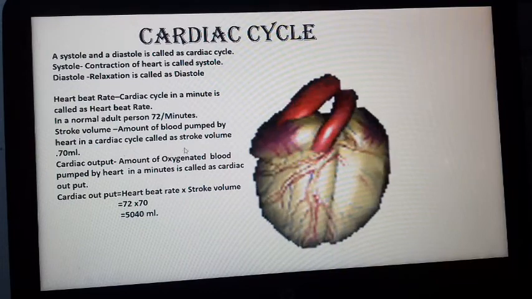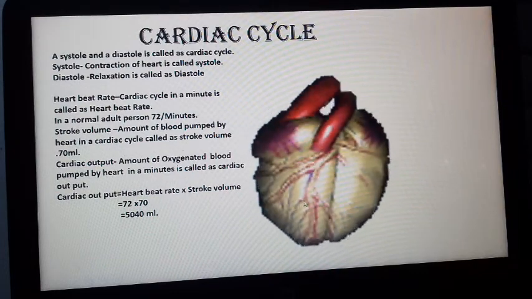So this is about the cardiac cycle. Here you see the coronary arteries. These are the coronary arteries. They supply blood to the heart wall to provide nutrition and oxygen, and for removal of metabolic waste, carbon dioxide. So these coronary arteries are the arteries supplying blood to the heart muscle.